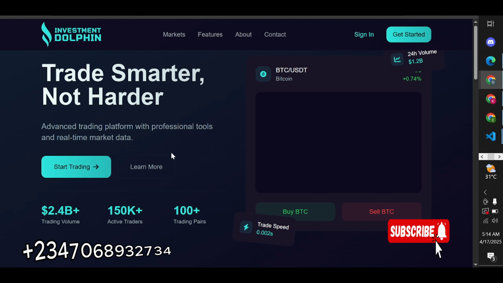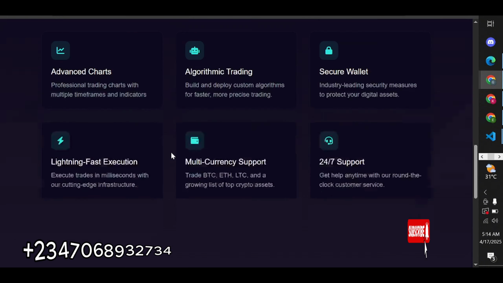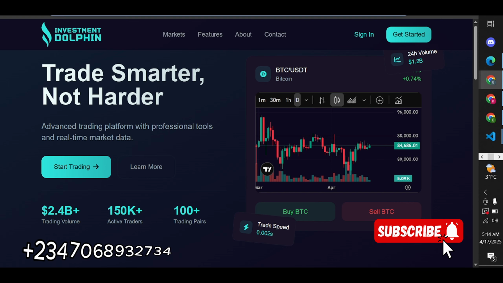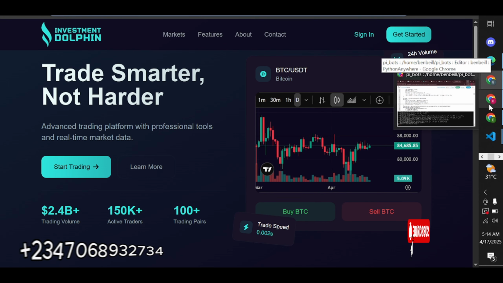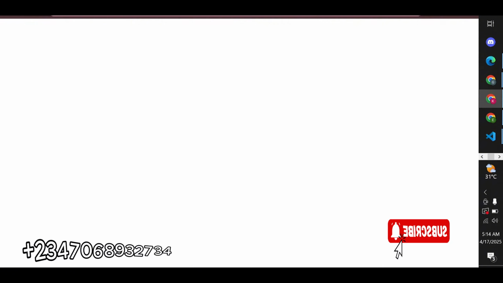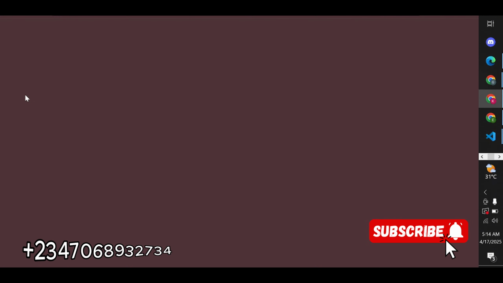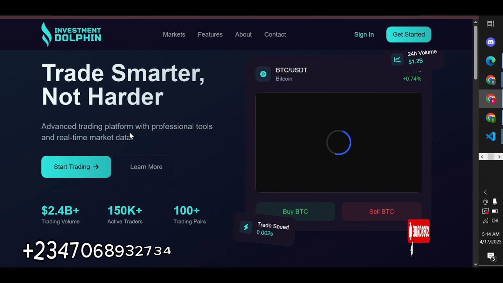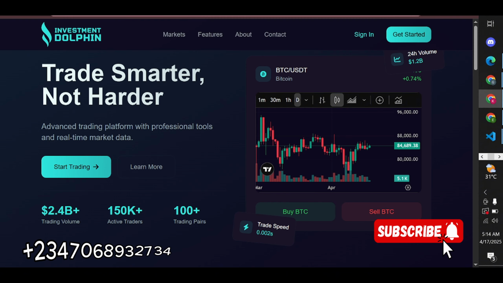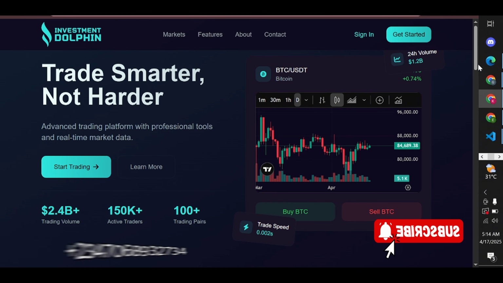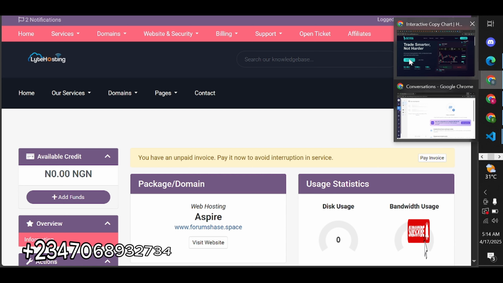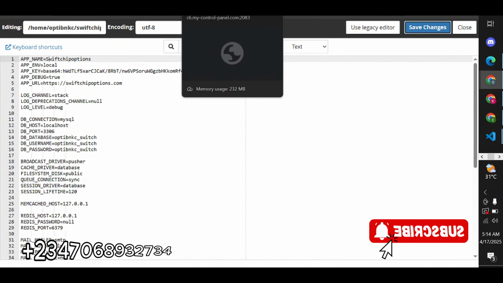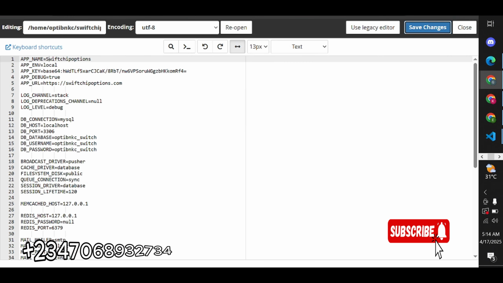So you can see this is our website. You can see how it looks like, right? So we're going to take this, open a different URL, paste this and run it again so you see it properly. You can see how the website looks like. So since we're done with all this, the next first is for us to take this, we'll go back to this. Go back to this, close this.